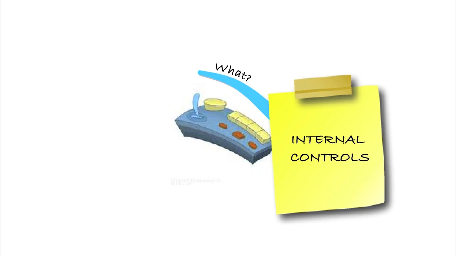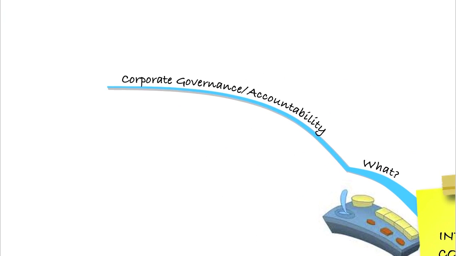So we're thinking here about the system of internal controls within a business. So what exactly does that mean? Well, remember, under our corporate governance codes, we need the management to be accountable to the shareholders. And part of those corporate governance codes were that management needed to take responsibility for internal controls within the organisation. So think of internal controls as being there to prevent fraud and error. So we want to minimise any fraud that there could potentially be within a business, and we want to prevent any errors from happening within that business.